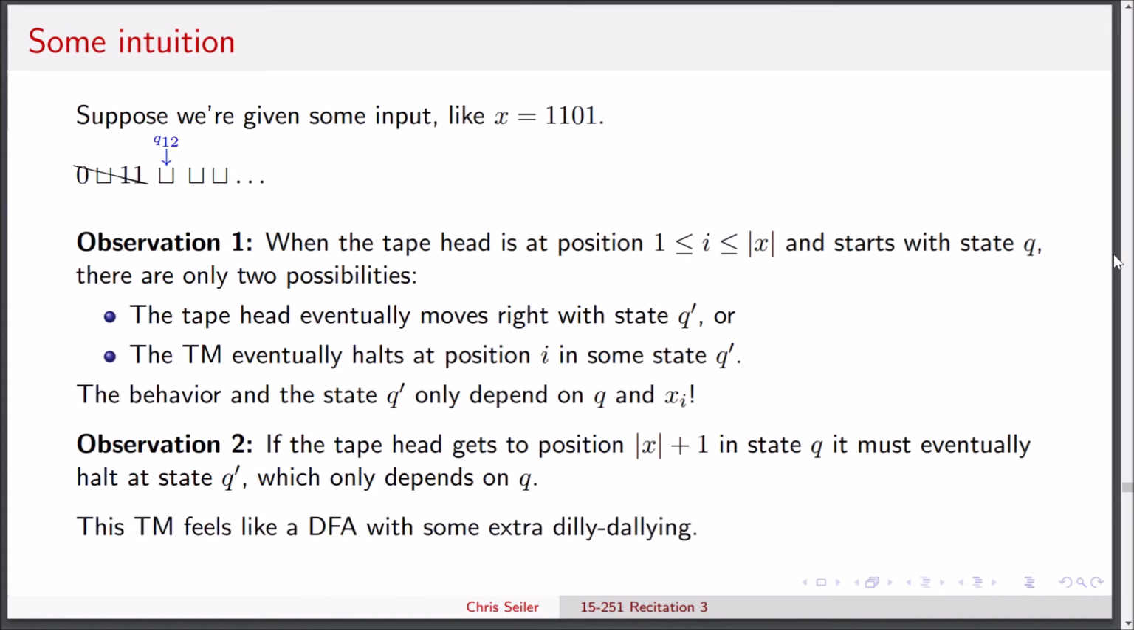Okay, so you might have noticed that this TM sort of feels like a DFA with some extra room for dilly-dallying. It can hang out at one spot, make a couple of transitions, but it has to move over. And how it moves over is totally deterministic based on the state that it started at.